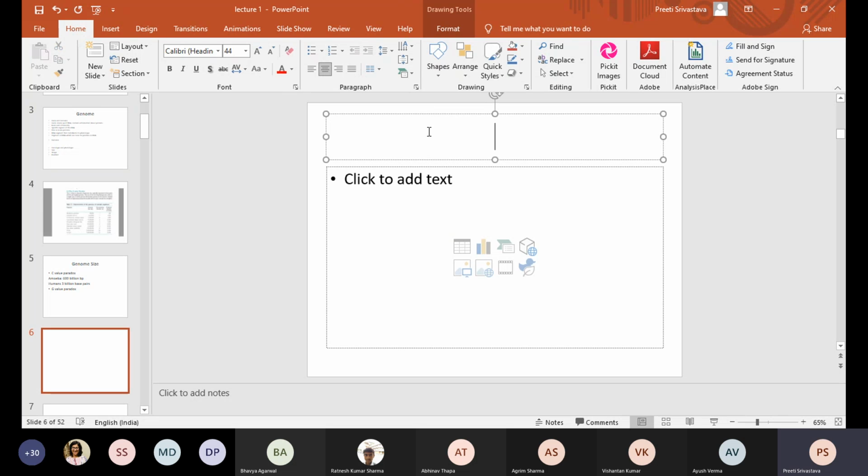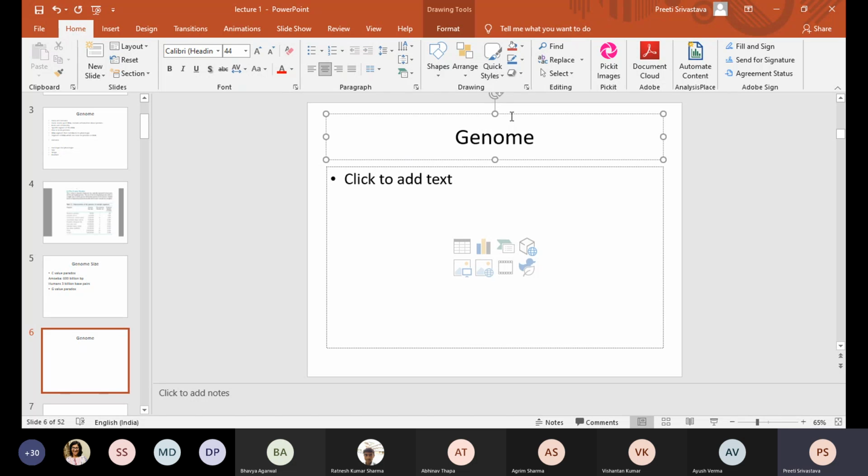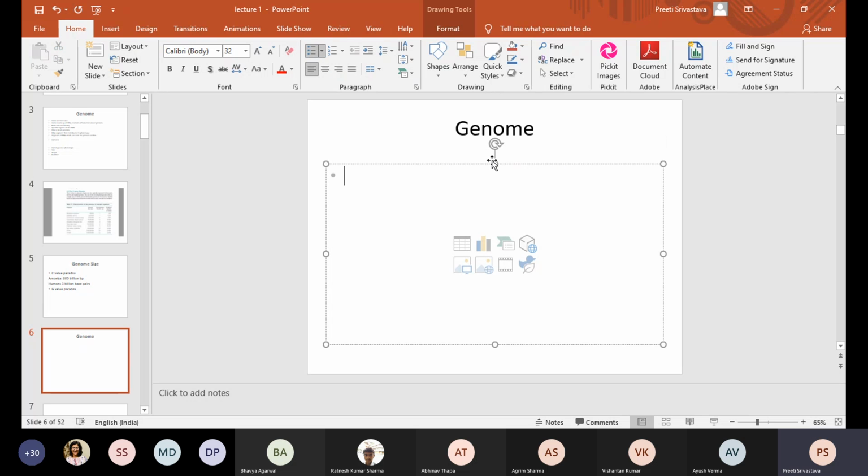Define a genome. How do we define a genome, class? Genome. Okay, in your classes, quite say something. You have done SPL, you have done microbiology, you have done biochemistry. It's like the collection of the genes of an organism.